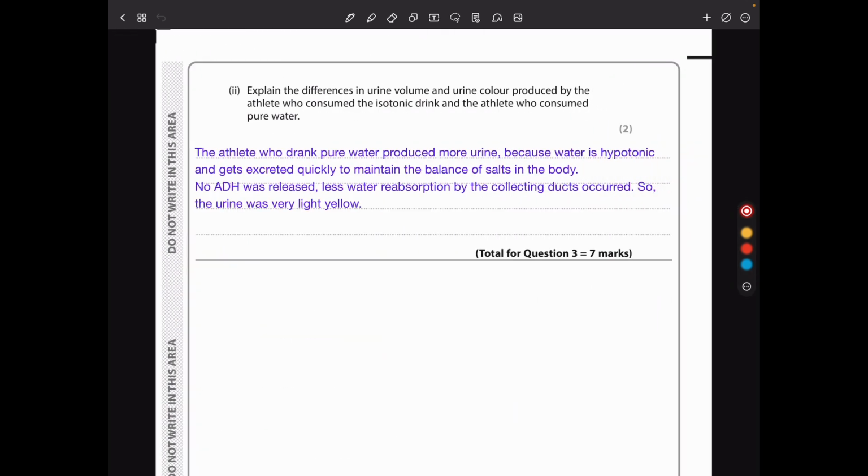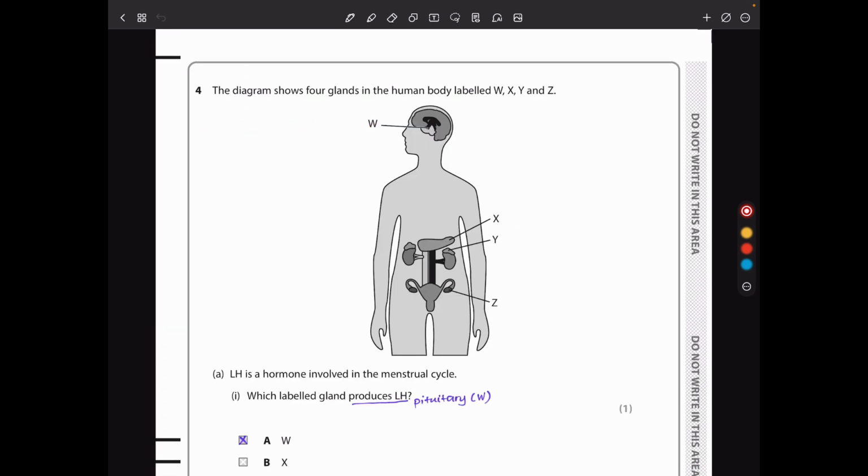Then explain the differences in urine volume and urine color produced by the athlete who consumed the isotonic drink and the athlete who consumed pure water. I've already explained the results in the table. The athlete who drank pure water produced more urine because water is hypotonic and gets excreted quickly to maintain the balance of salts in the body. No ADH was released, so less water was reabsorbed by the collecting ducts, and the urine was very light yellow in color.